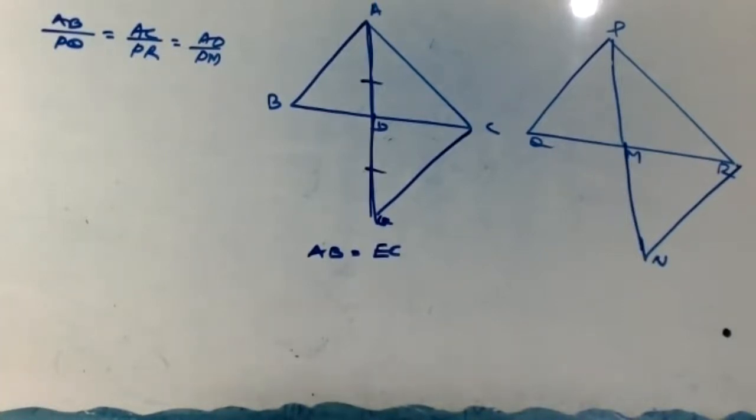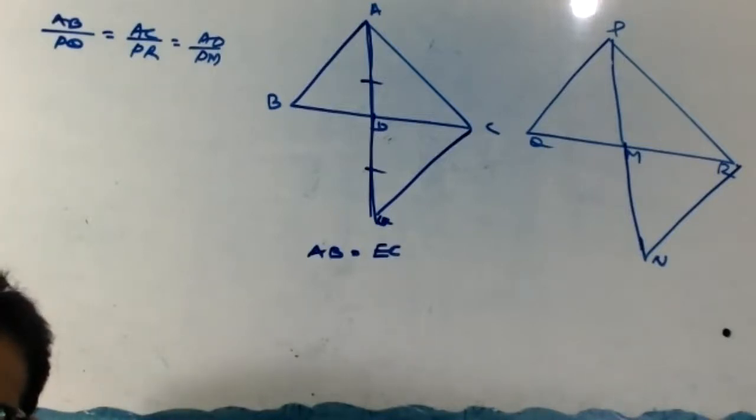Hence, AB equal to EC, CPCT. Similarly, PQ equal to NR.